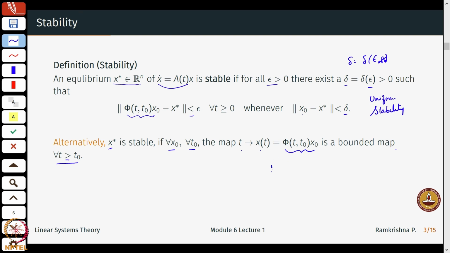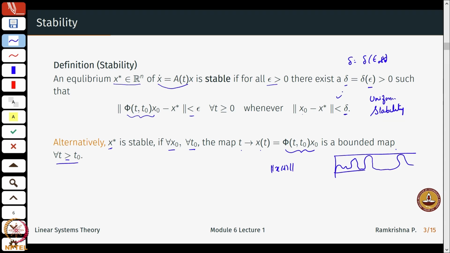Essentially it means that phi, or this solution x of t, is a bounded map. So, it means the values of x never go unbounded. If I were to just draw a little picture, this could be solutions whatever and so on. So, these are all bounded.